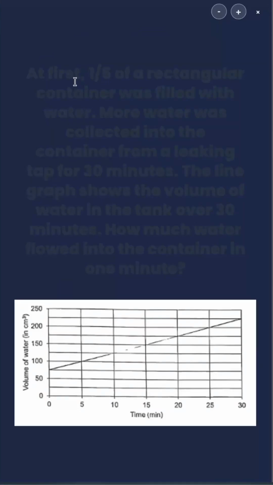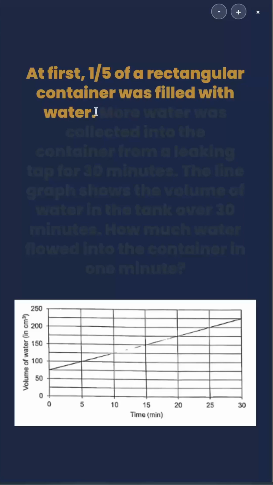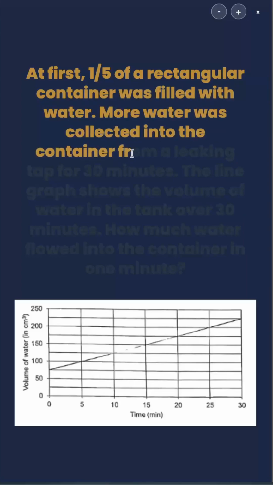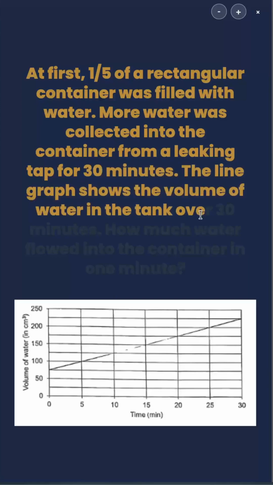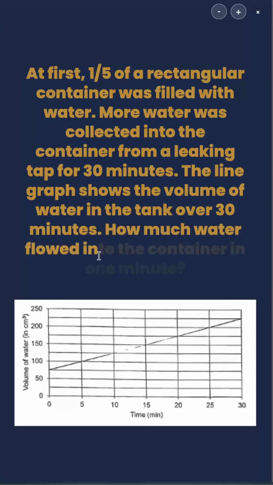Question 11, Part A. At first, 1/5 of the rectangular container was filled with water. More water was collected into the container from a leaking tap for 30 minutes. The line graph shows the volume of water in a tank over 30 minutes. How much water flowed into the container in 1 minute?